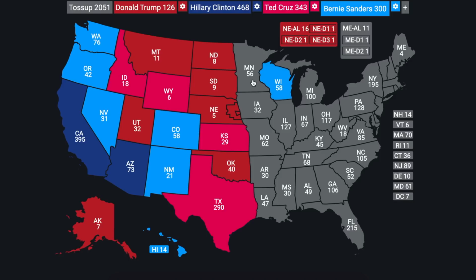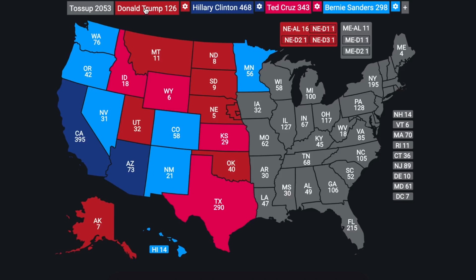Bernie Sanders will win in the state of Minnesota. He will win its 56 electoral votes. He won in the 2016 primary there against Hillary Clinton by a resounding margin. And although somehow he lost the primary in 2020, that was for a number of factors that just went against him on that day for Super Tuesday. So I do believe he will win in the state of Minnesota.